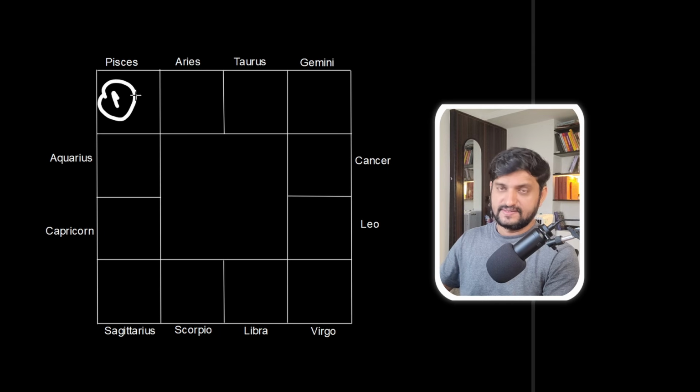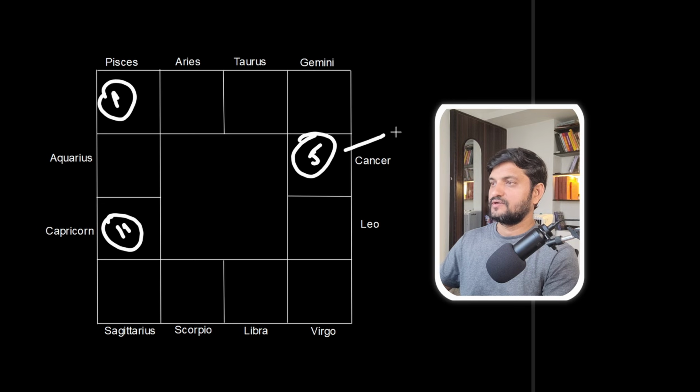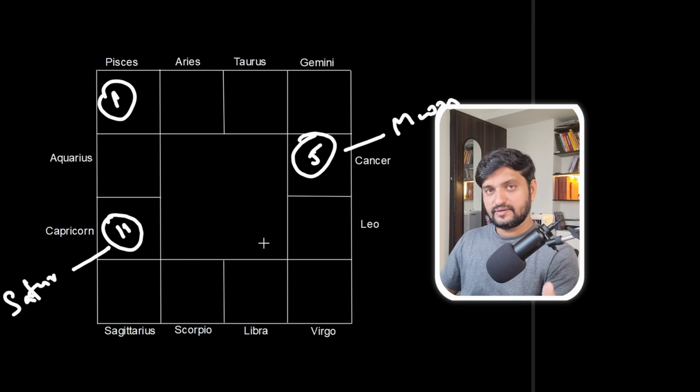If we take Pisces as an example, then the fifth house from Pisces is Cancer and the 11th house is Capricorn. If you have the Moon, the fifth lord, in the fifth house, and Saturn, the 11th lord, in the 11th house, even here that wealth combination will be there and you will become an owner of many things.